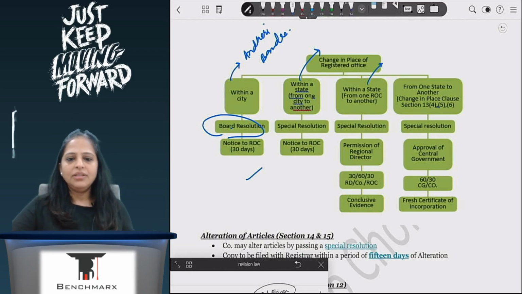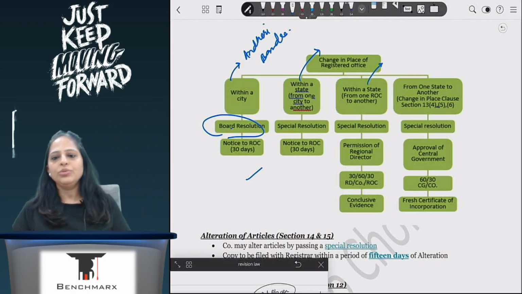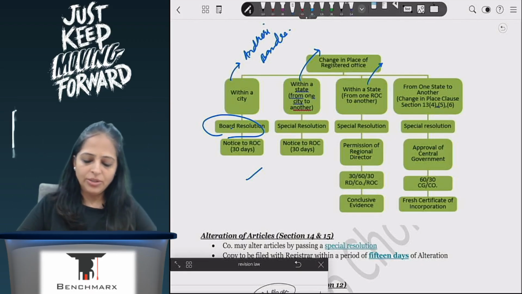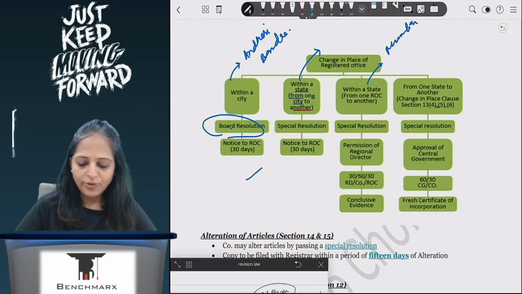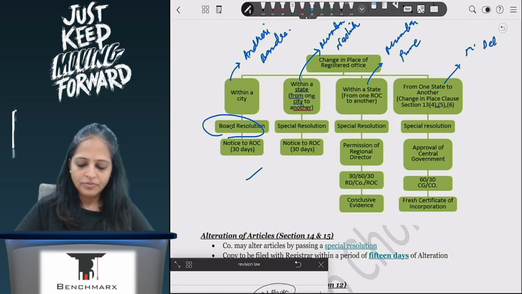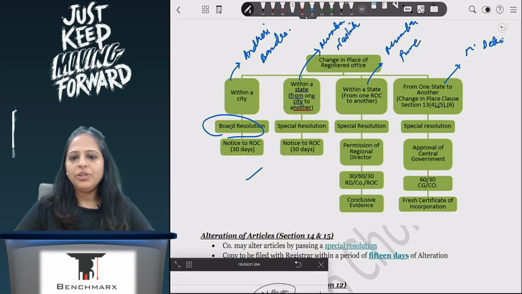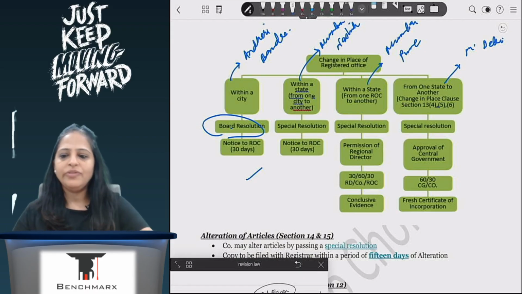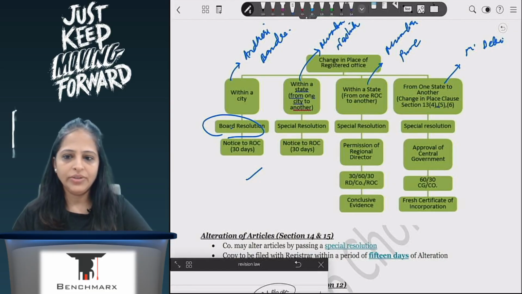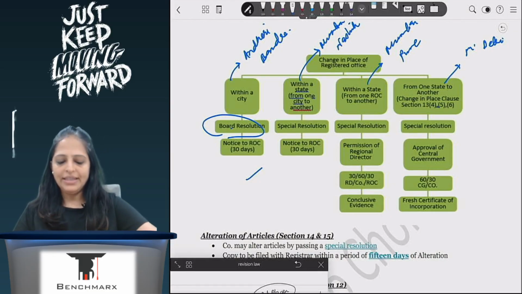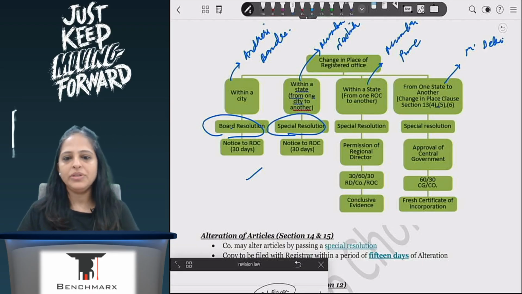Yes. So here, within the state, there are two things. One is within the state, from one ROC to another. We have taken the example from Mumbai to Pune, and here we take, for example, Mumbai to Nashik, and then you have from Mumbai to Delhi. If I'm shifting from one city to another within the same state, then I will need a special resolution and I will have to inform the ROC within 30 days. Again, nothing very complicated.